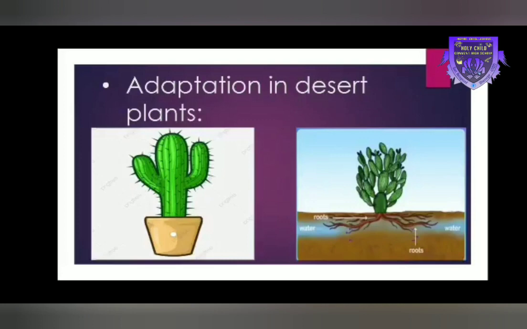Desert plants are either leafless or their leaves are like small needles or have been modified into thorns. As a result, they lose very little water by evaporation. The stem stores water and food and is therefore fleshy. The stems are green as they perform photosynthesis in the absence of leaves. Their roots penetrate deep into the soil in search of water. There is a thick layer of waxy substance on the stems of these plants too.